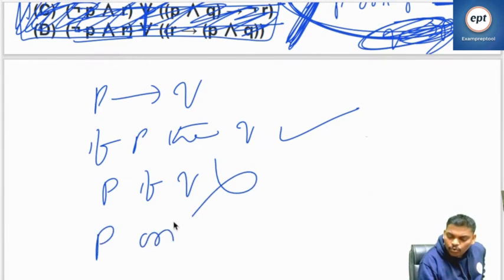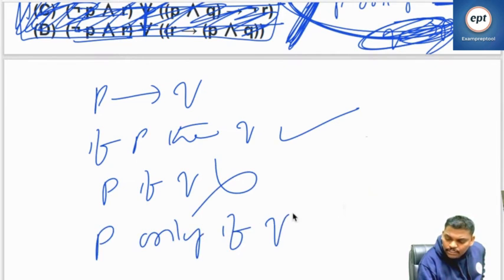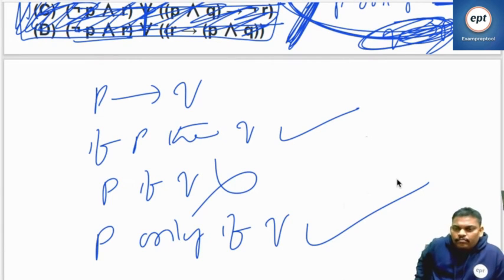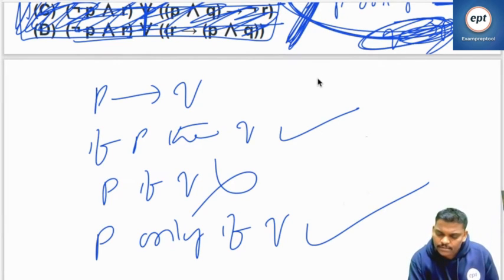P only if Q is right. P implies Q means if P then Q is true. So this is also right. If P then Q, right?